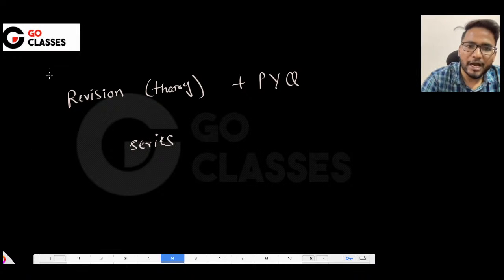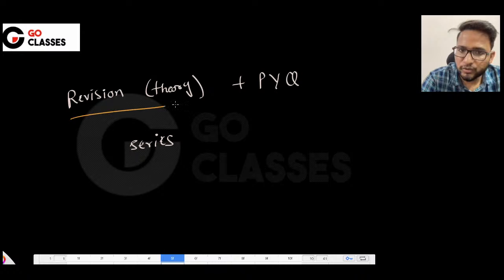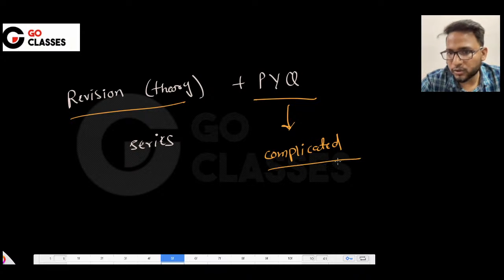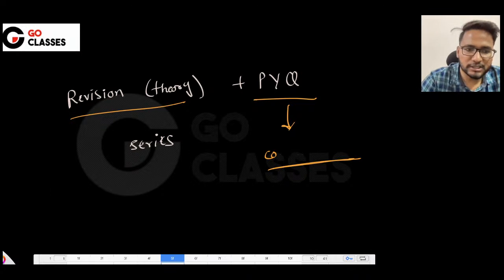I will be revising the theory for you, and we will be solving the PYQs, not just any PYQs, but conceptual PYQs, complicated or simple looking, but those which have some concepts.